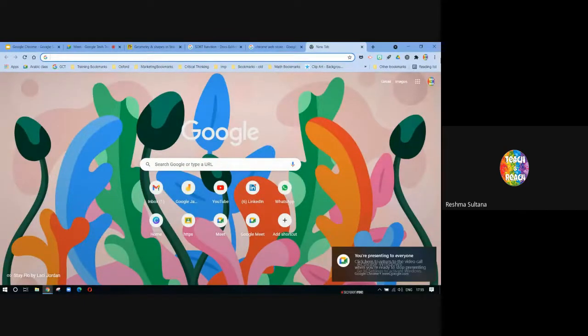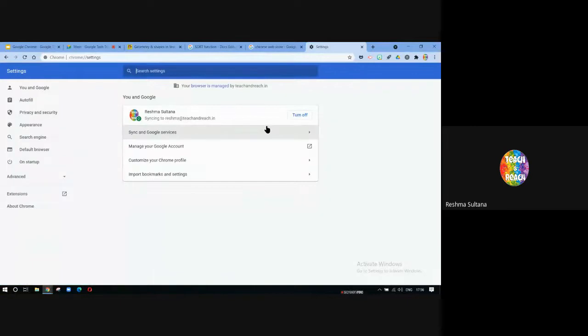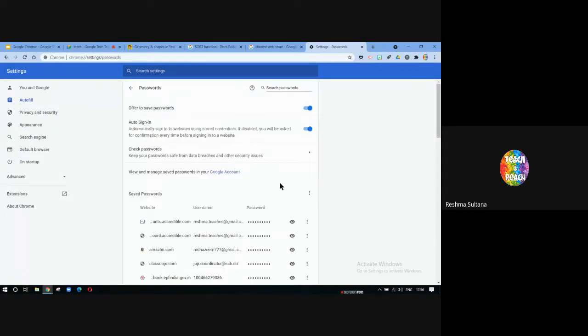To open settings, again click on these three dots. These are the three magical dots, that is more options. Click on settings. Here in settings, you will find all your information that's managed with this Chrome. So you can go to autofill. You can see the passwords that are saved.